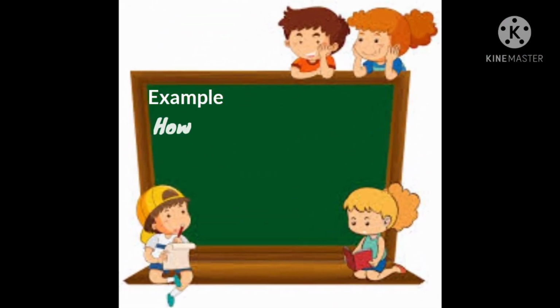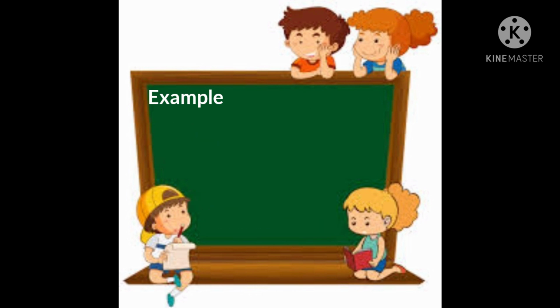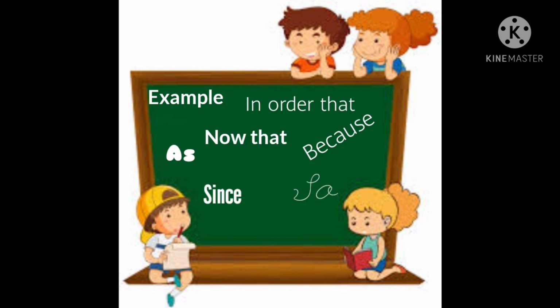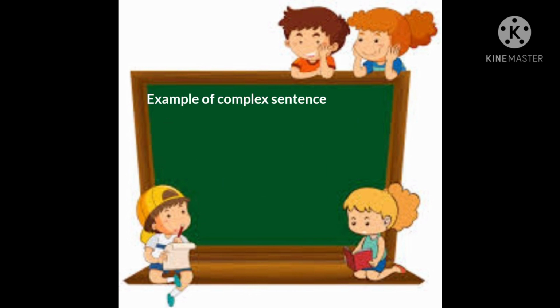And in how, if, whatever, whether or not, provided, in case, unless, even if, in the event. And why questions: because, as, since, so, in order that, now that, inasmuch as. So where, wherever. So here are the examples of complex sentence.